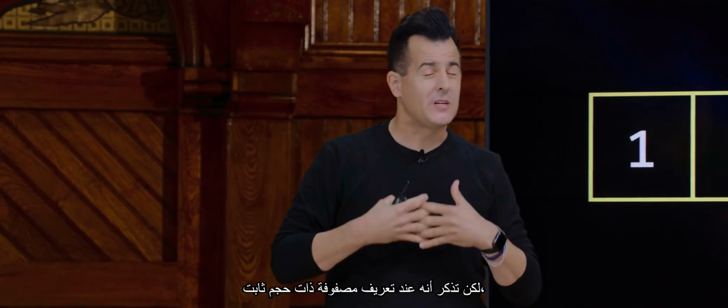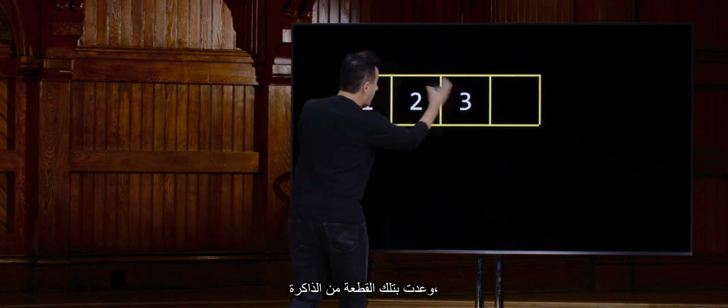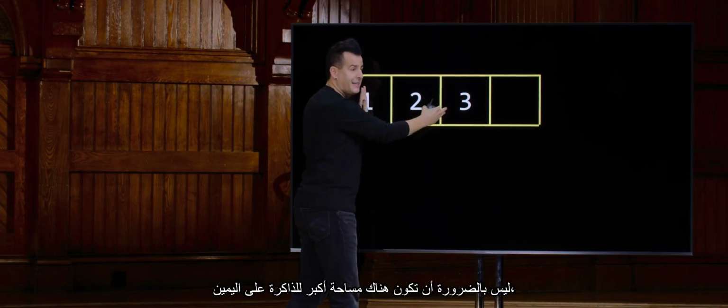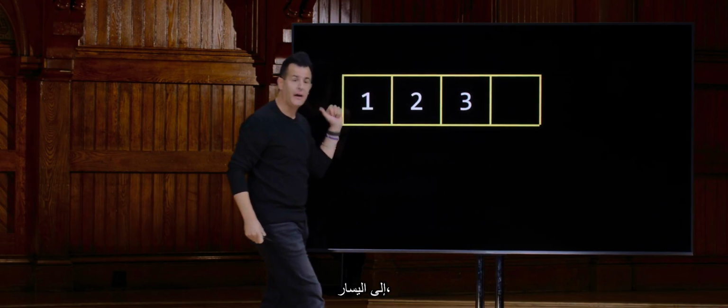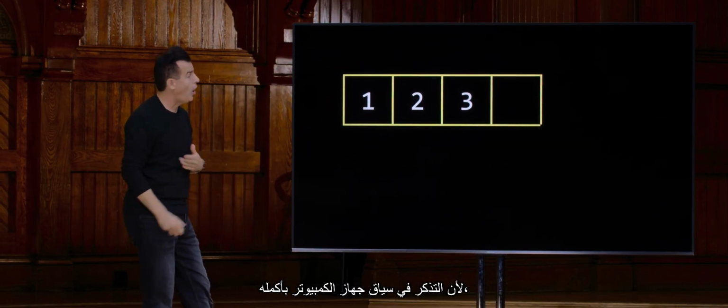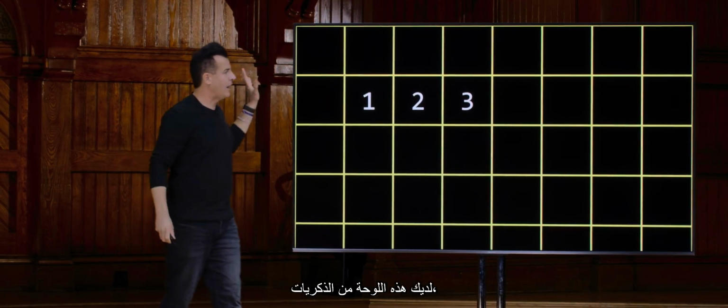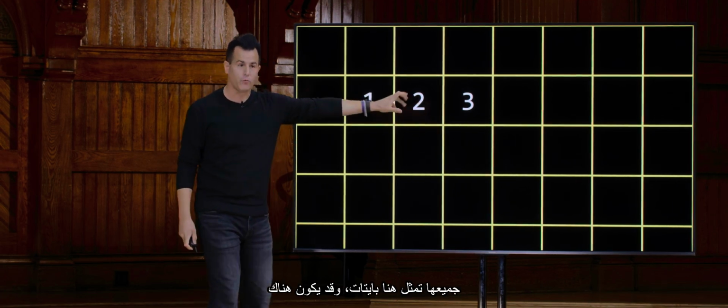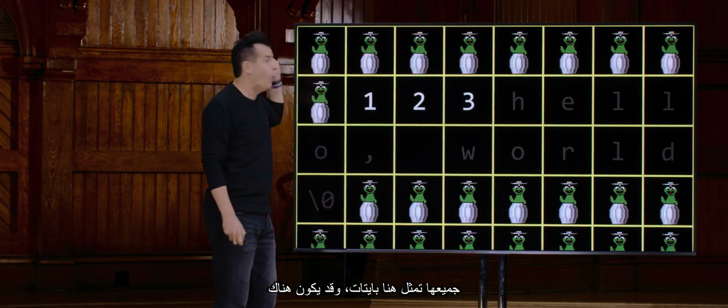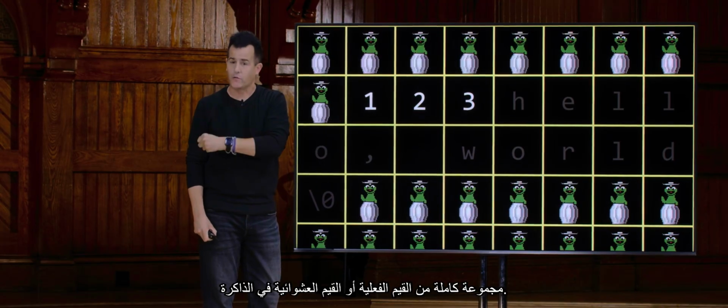But recall that when you declare an array of a fixed size, you only are getting promised that chunk of memory, not necessarily more memory to the right, to the left, above, or below conceptually, because recall, in the context of your whole computer, you've got this canvas of memory, all of which represent here bytes, and there could be a whole bunch of actual values or garbage values in memory.